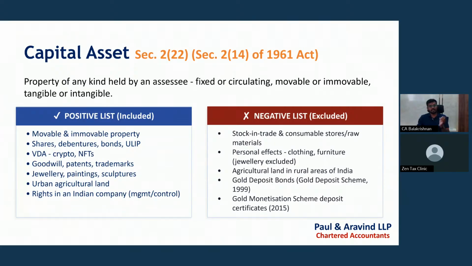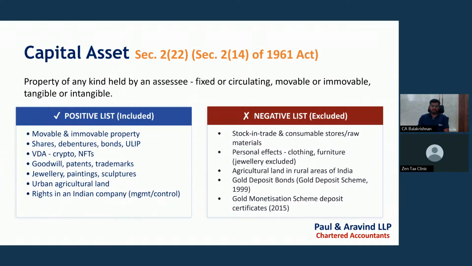Though this is coming under the capital asset category, it is taxed at a different rate, that is a flat 30%, and no carry forward of loss will be allowed for virtual digital assets. And next one is goodwill, patent, trademark. These are all examples of intangible assets, which are also capital assets.